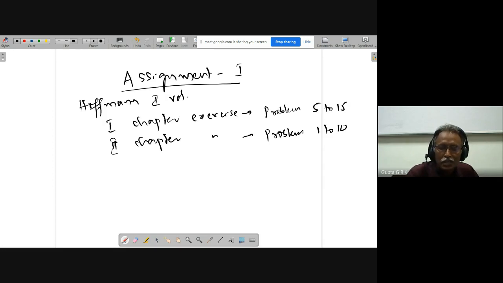Maybe I can take it as 6 to 15. So 10 problems here, 10 problems there, 20 problems. So this you have to take as assignment 1.